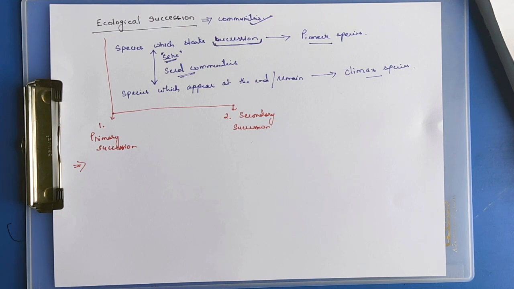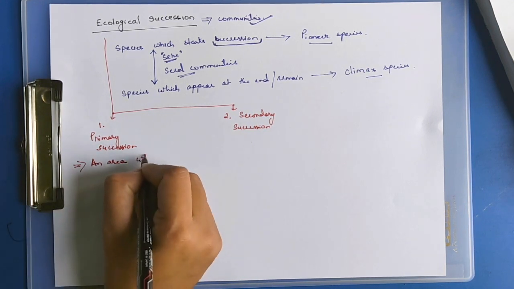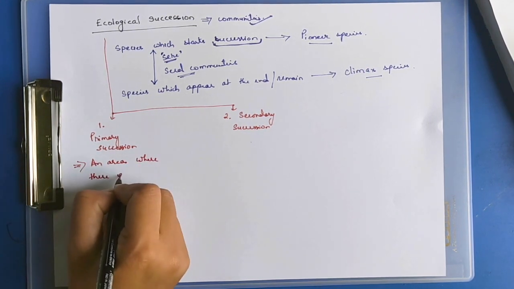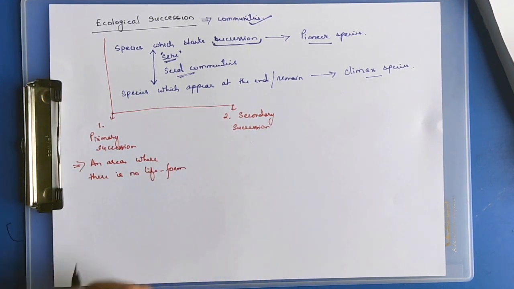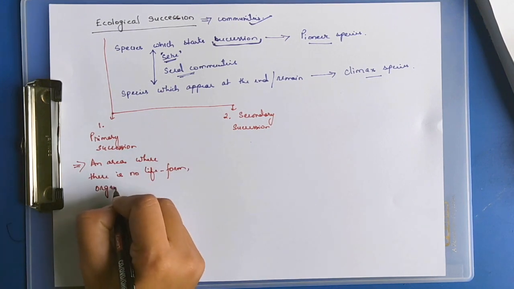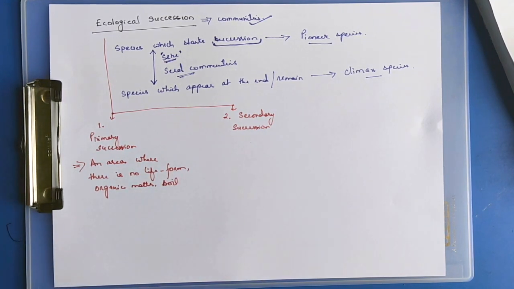Primary succession: in a particular area with no life form, no organic matter, no soil, where pioneer species will start the succession, that area is known as primary succession. It is an area where there is no life form before, no organic matter, no soil or water.